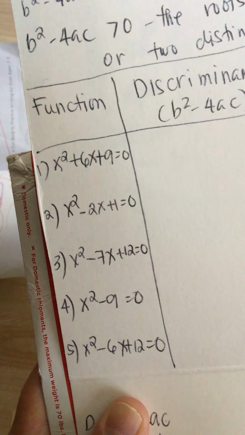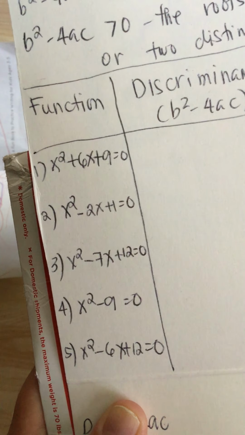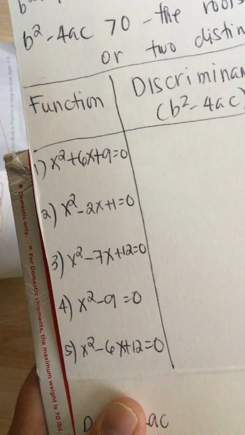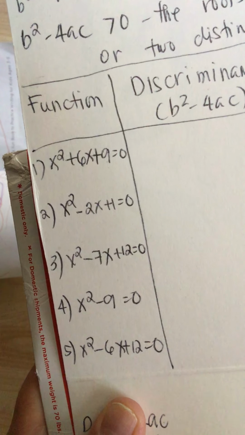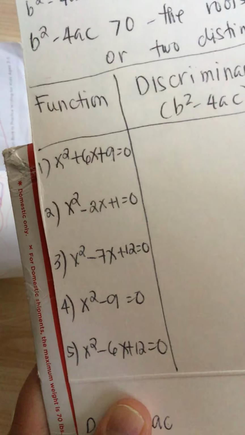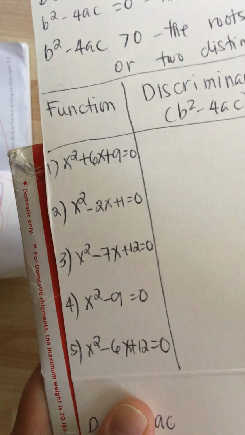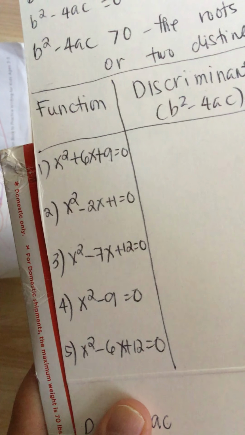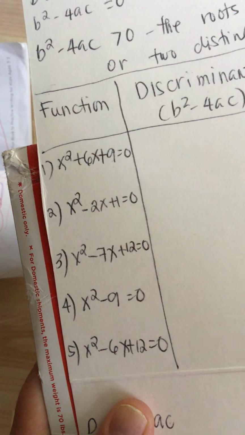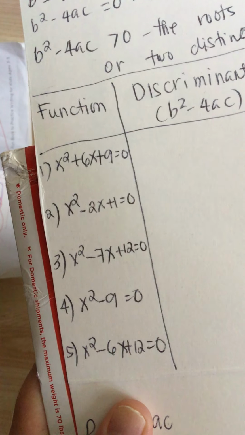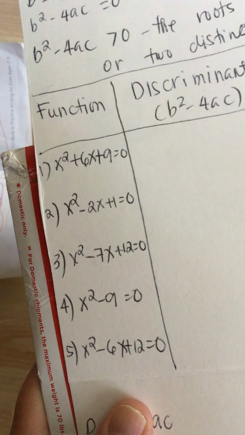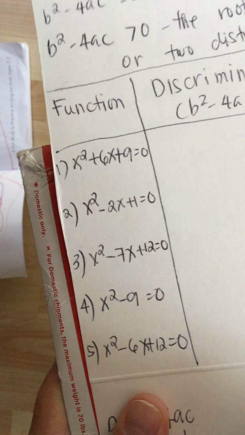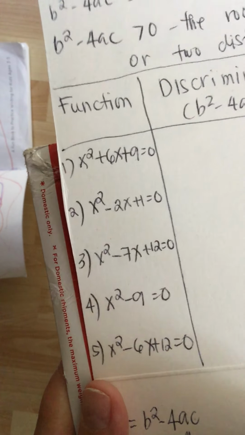And if b squared minus 4ac is equal to 0, then mayroon siyang real roots, pero equal to each other yung kanyang roots. And if b squared minus 4ac is greater than 0, then the roots are real and unequal. Or ito yung tinatawag na two distinct real roots. So, let's do the number 1.